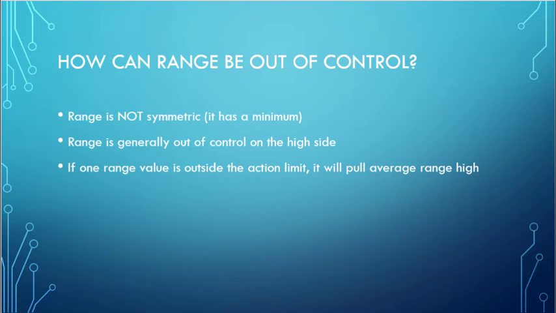This means that when range is out of control, it's usually out of control on the high side. So if the range value for one group is outside of an action limit, that means that it's high, and that's going to make the average range higher.